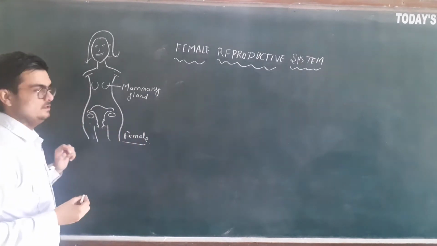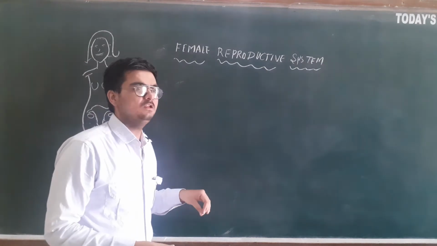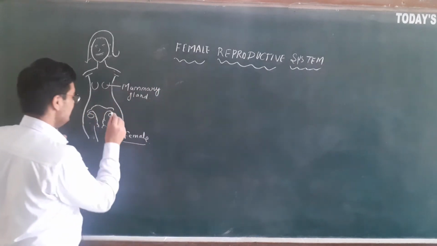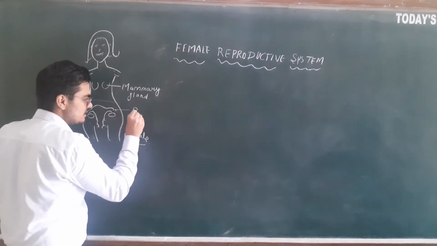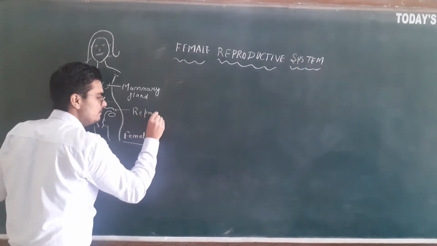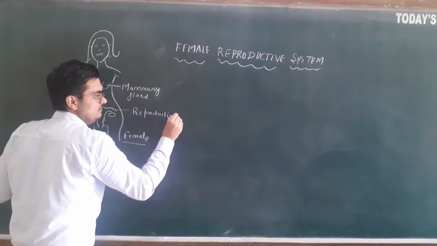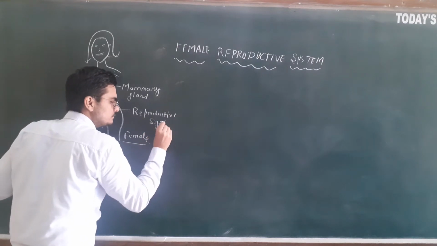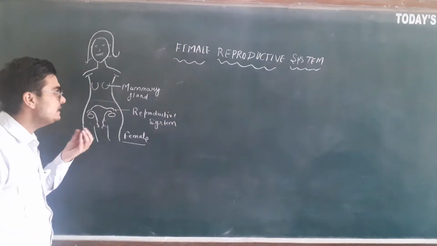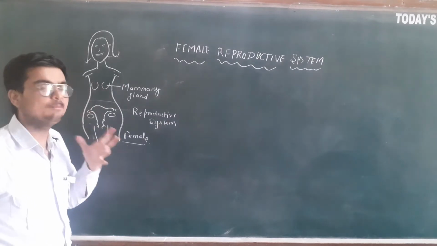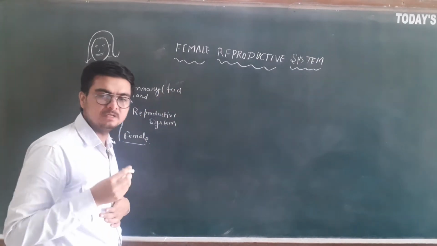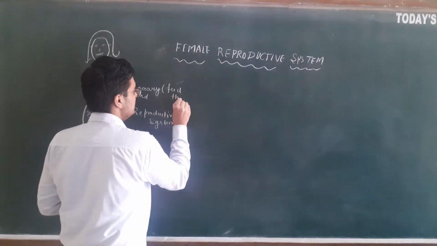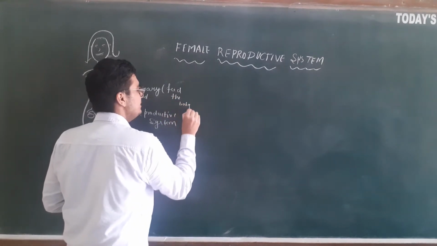So can you see, in the human, the female has a reproductive system in the pelvic area. This is the female reproductive system, located in the pelvic area, and she also has mammary glands to feed the newborn baby.